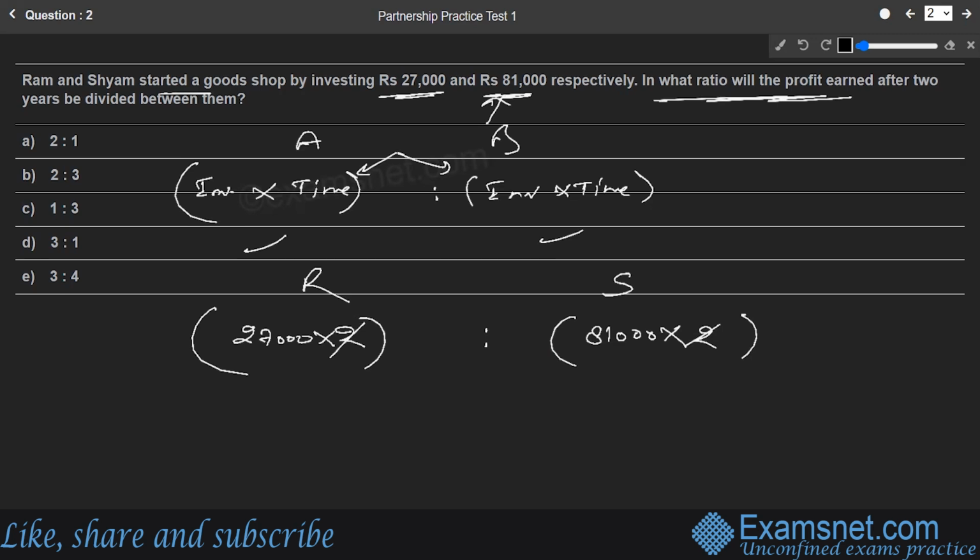We can learn this fact here: whenever the time for which both the partners have kept their money in the business is the same, we can ignore the time part, because that will ultimately get cancelled. So the ultimate profit share should be 27,000 is to 81,000. If we simplify this further, this becomes 27 is to 81, and simplifying further, it becomes 1 is to 3. So this is the ratio of the profit share of Ram and Sham, 1 is to 3 respectively, and it is available in option number C, which is the right answer.